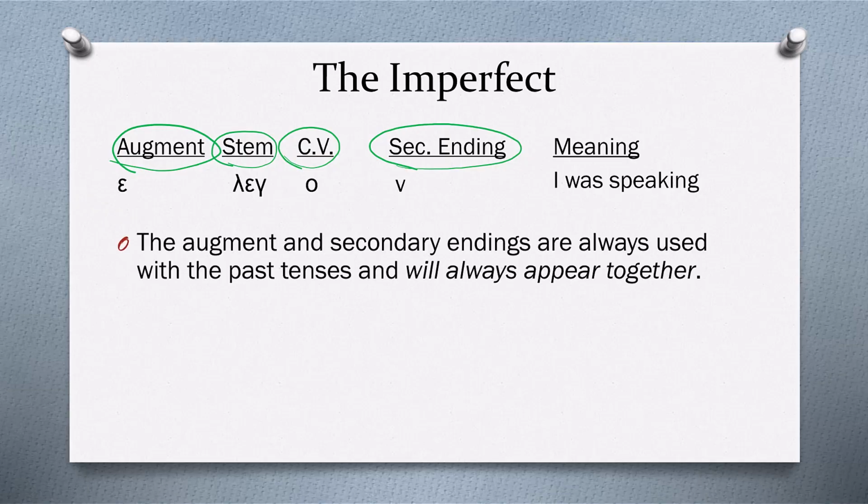The augment and secondary endings are always used with the past tenses and will always appear together. This is an important point to make because there might be some forms where the augment is not clear. And if you look at the ending and you see that it's a secondary ending, then you know that it must be augmented as well, and then you can translate it as a past tense verb. The augment and the secondary ending, again, will always go together.